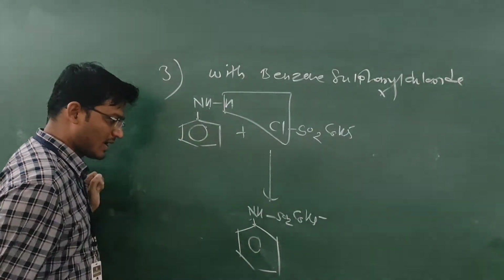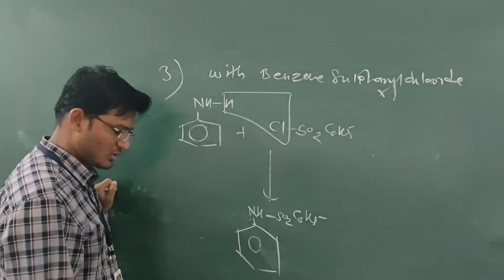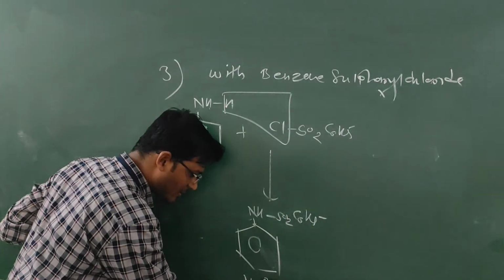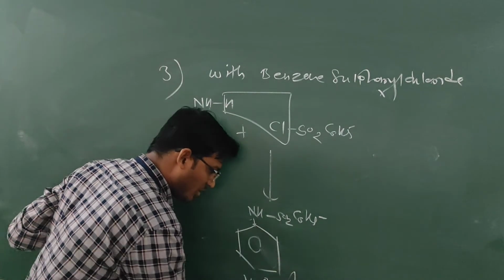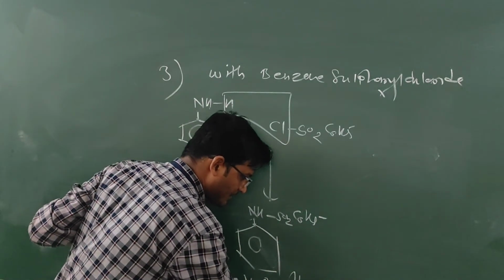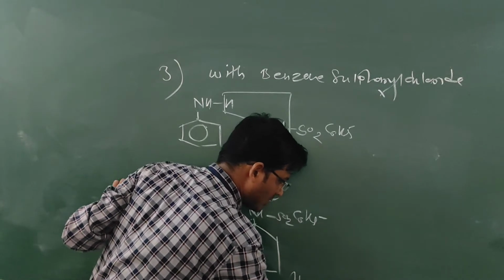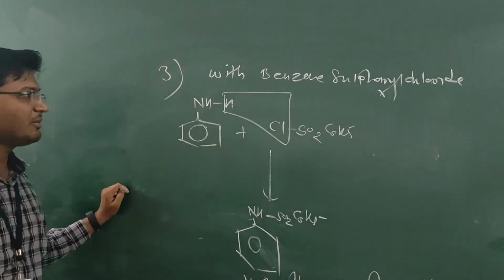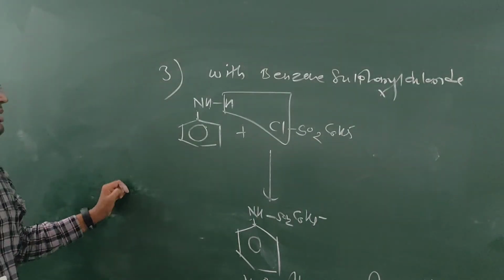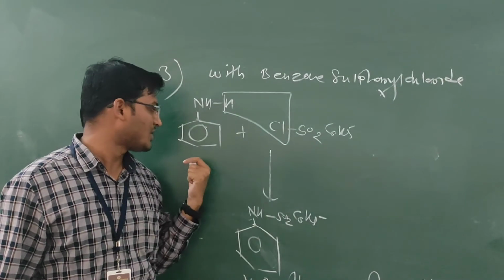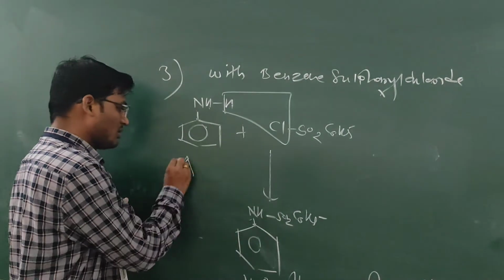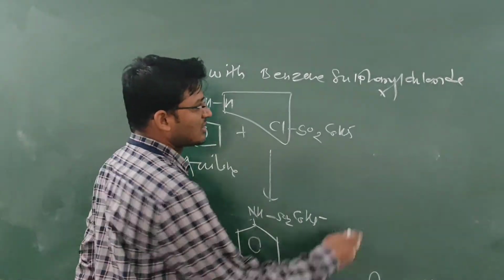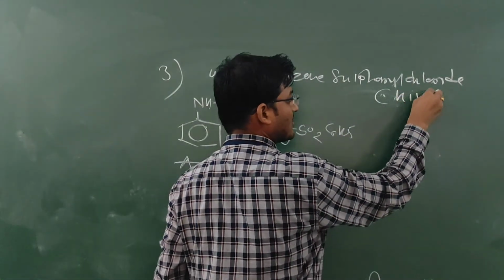This phenyl is present at the nitrogen, so we say N-phenyl benzene sulfonamide. In this way, the primary amines react with the Hinsberg reagent. Benzene sulfonyl chloride is called the Hinsberg reagent.